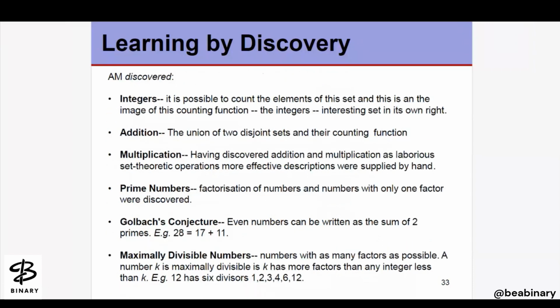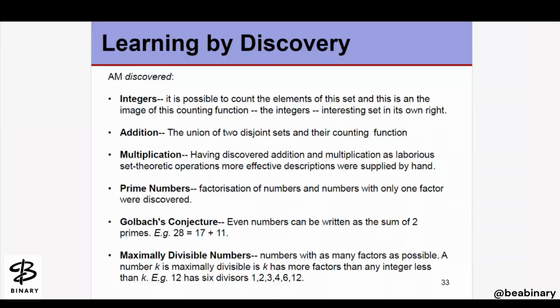So what did it discover? The integers. So AM discovered the integers, the addition, the historical approach of the mathematical multiplication, the prime numbers, the Goldbach conjecture, and the maximally divisible numbers here. What are the integers? It is possible to count the elements of a set. We are talking about set theory here, so it is possible to count the elements of this set. And this is an image of a counting function, the integer, an interesting set in its own right. When we are talking about addition, it is the union of two disjoint sets and their counting function.